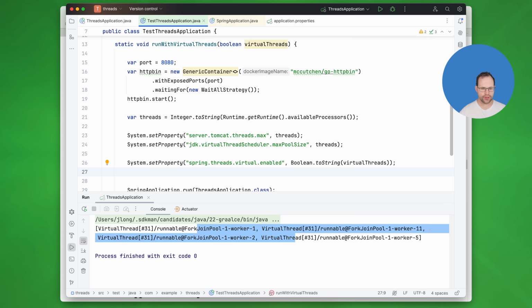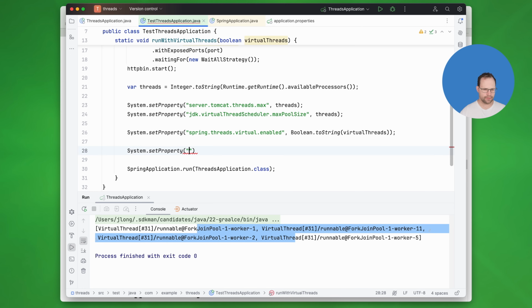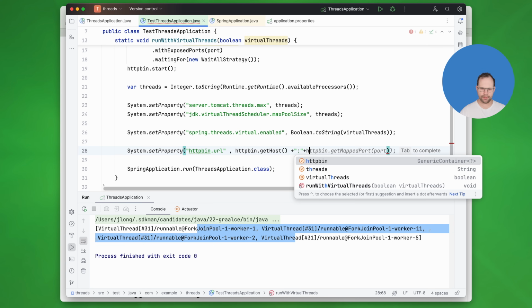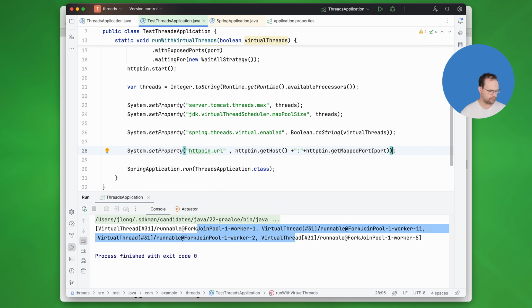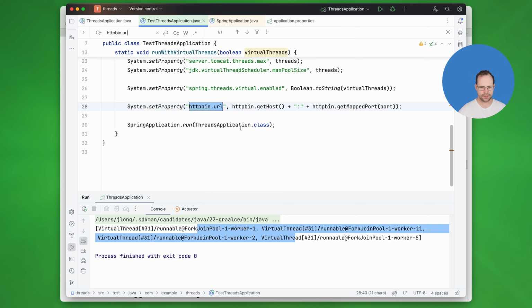And then finally, what is the httpbin URL, right? Well, it'll be System.setProperty httpbin.url, and we're going to get that port. So it is getHost, then this, then httpbin.getMappedPort. We're going to start the thing on port 8080. There's a mapped port behind the scenes, which might be something else that Docker has created, and I'm going to forward the request to that mapped port. So this property is what we're injecting over here in the production code, right? We're injecting it here, httpbin.url. So there you go.